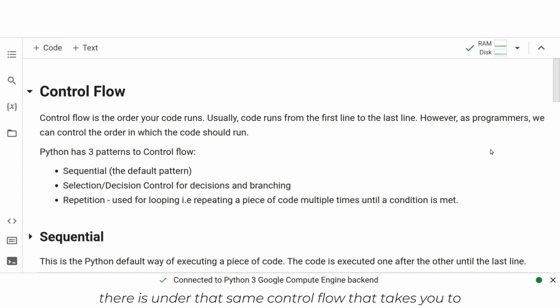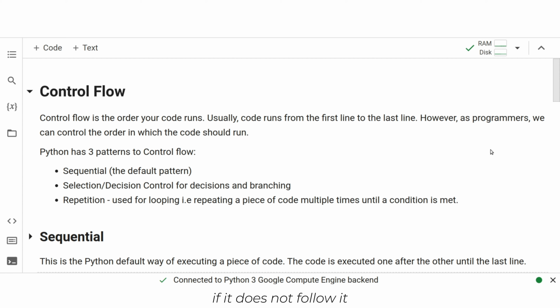Under that same control flow, there is the password error page. There is also another control flow as a button that says, okay, in case you don't remember, reset the password. And when you click on it, another chain of control flow goes ahead. Like, okay, send a verification link or a reset link to their email. If they click it, take them to a page. When they get to that page, it says these are the criteria that the new password should follow. If it does not follow it, remind them what the password sequence should look like. Otherwise, if it follows it, log them in and bring them to their homepage. So that is control flow.